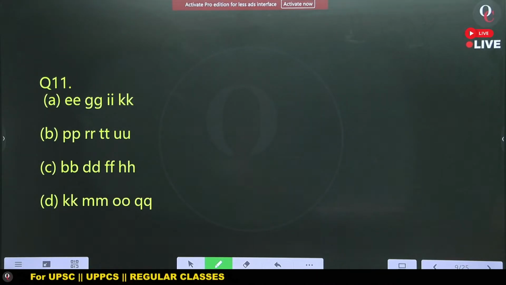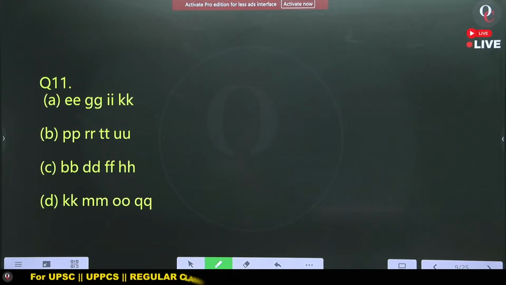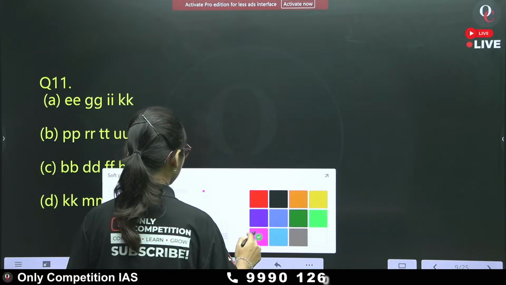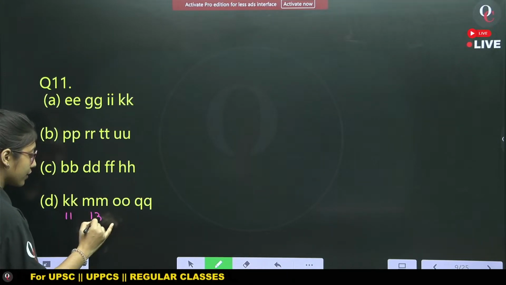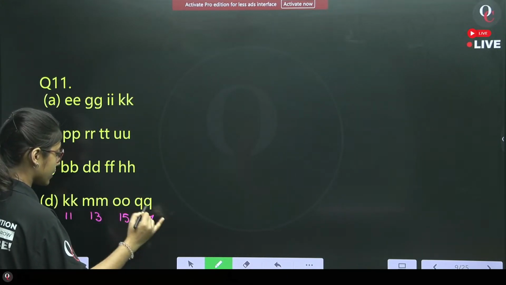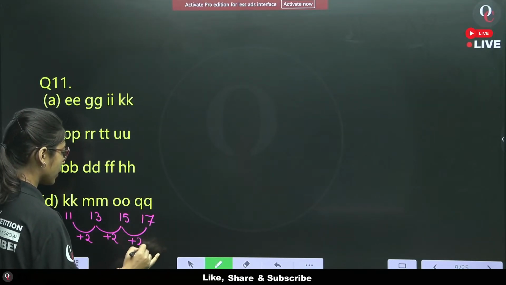What will be the answer of question number 11? Okay, let me write the position value first. After that, you will be able to identify what is the odd one out. K's position value is 11, 13, 15 and 17. There is a gap of +2, +2 and +2.